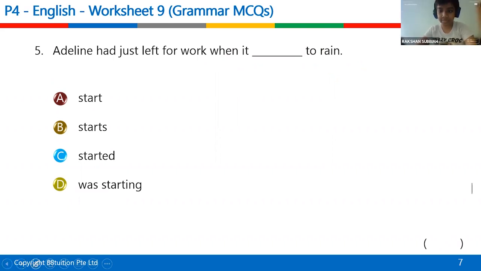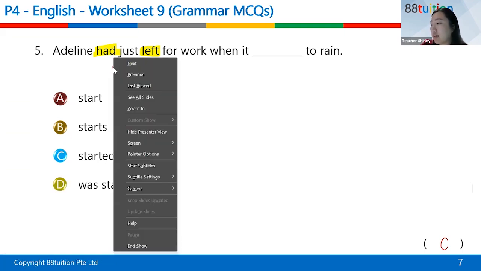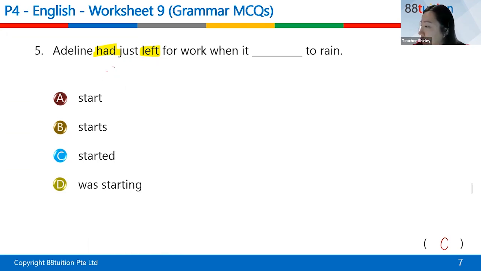Yes, Rakshan is correct, C. Now, some reasons why: it is because of "had just left," "had left." So this is a past perfect tense, which means it is generally still a past tense. So "had just left" tells us it's past perfect, which means it's past tense when it started to rain.